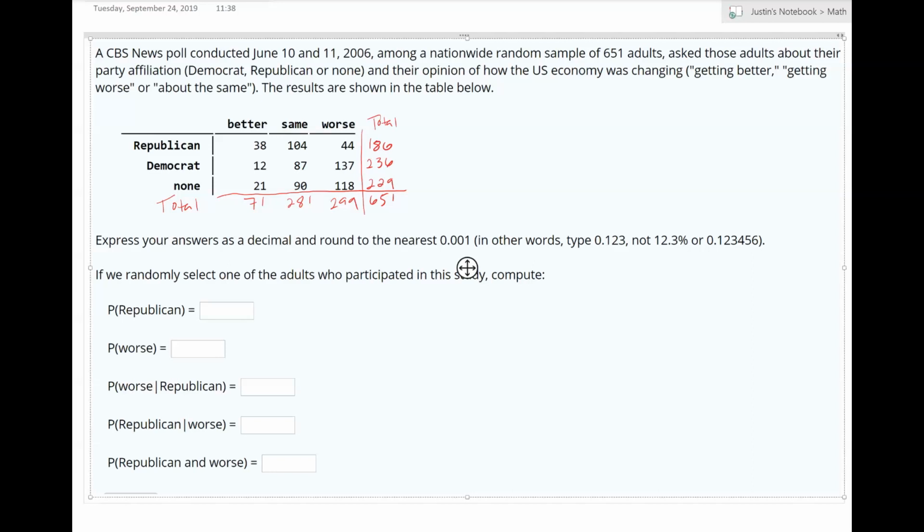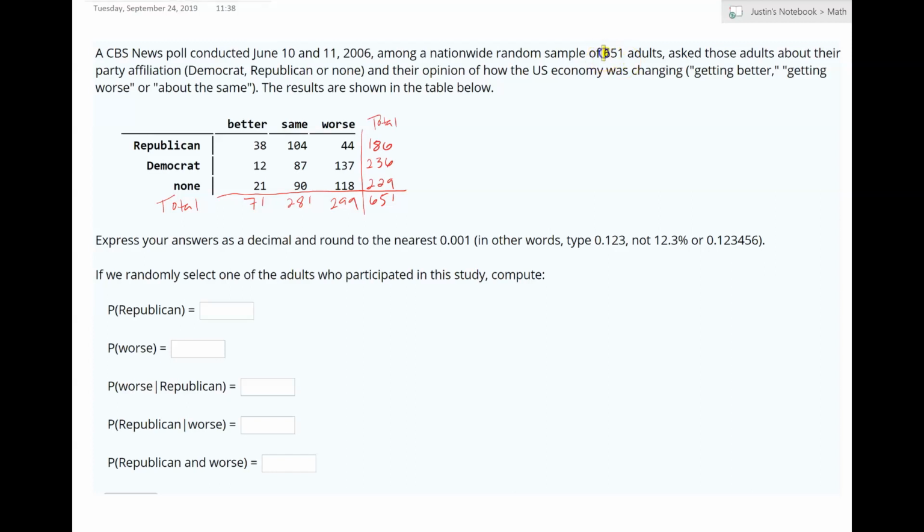So here we have the results from a poll where we are given 651 adults in our sample, and we are finding out what their party affiliation is, as well as how they felt about the US economy changing. And to make things a little faster, I have included the totals for each of these already so we can answer these questions a little bit easier.